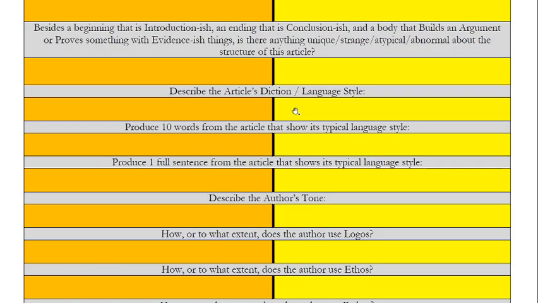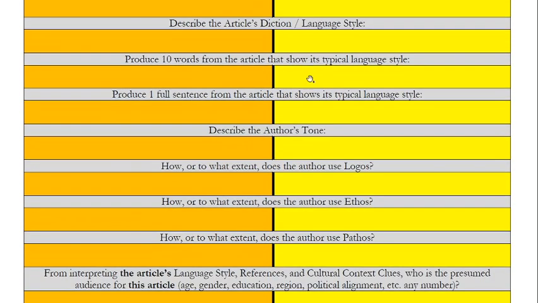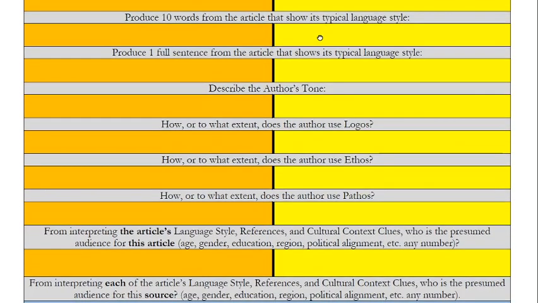Describe the article's diction or language style. Produce 10 words from the article showing its typical language style. So does it use "a lot" or does it use "much"? Does it use "man" or does it use "dude"? I don't know. Like, what words are the typical style, and then produce one full sentence, copy and paste one full sentence that shows, oh, this feels like the typical sentence, stylistically the typical sentence.